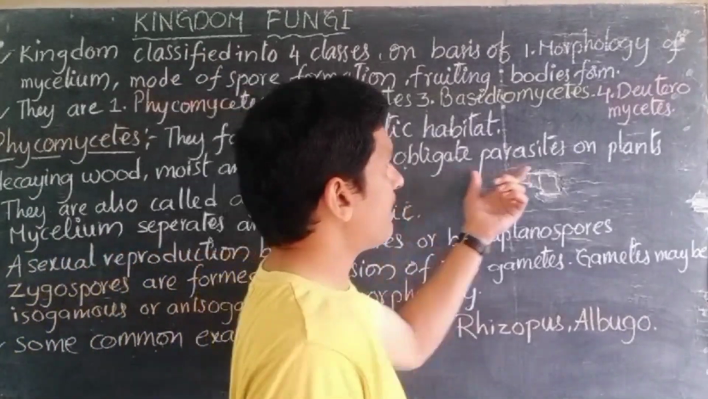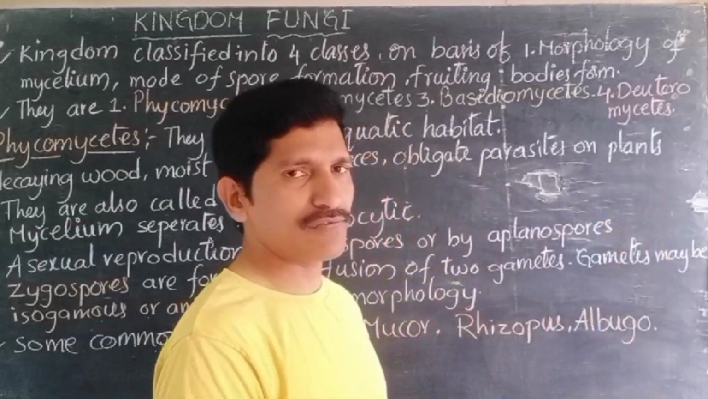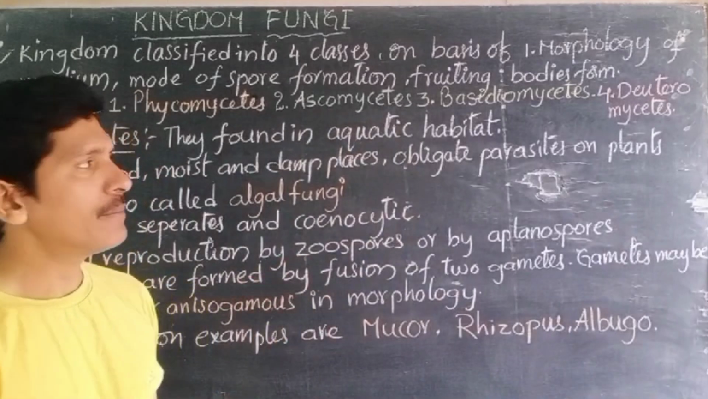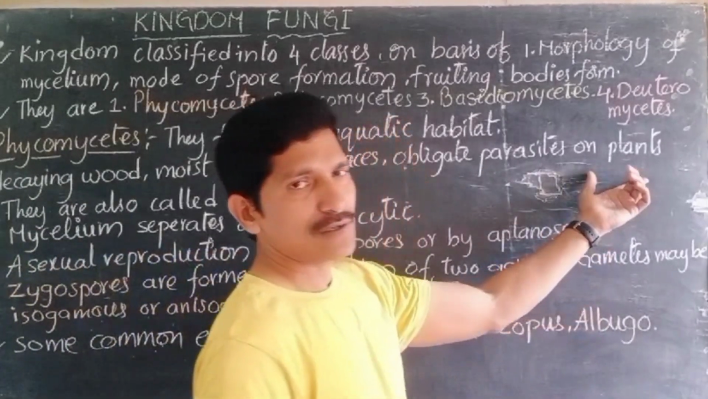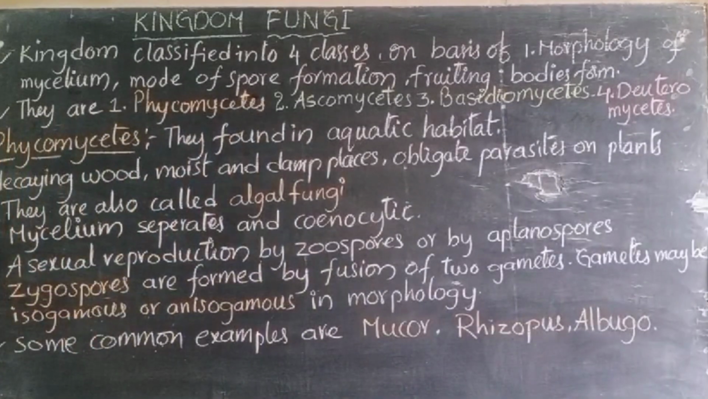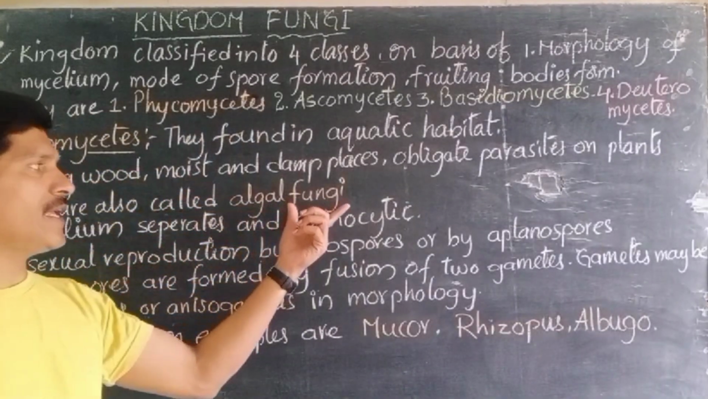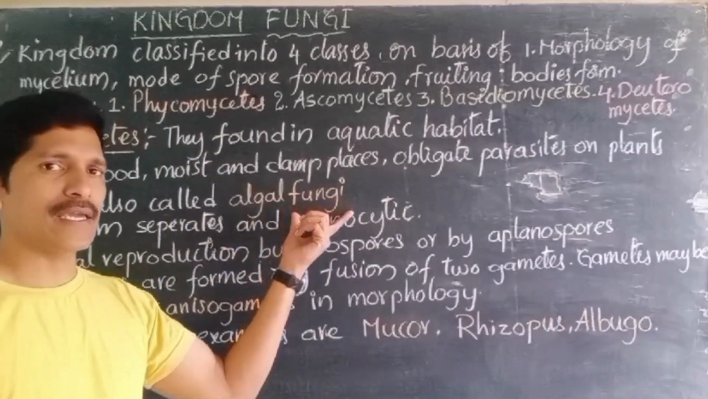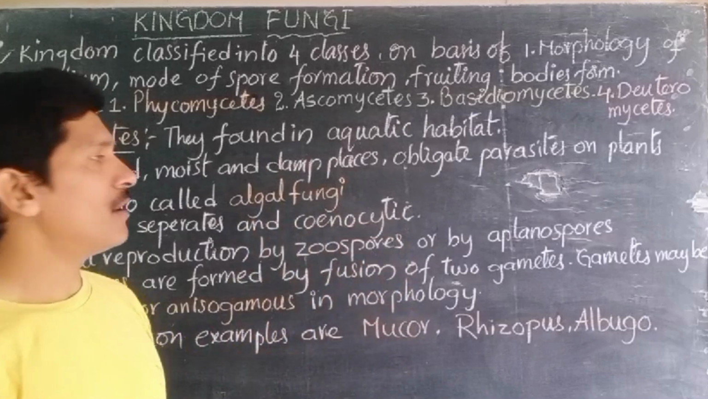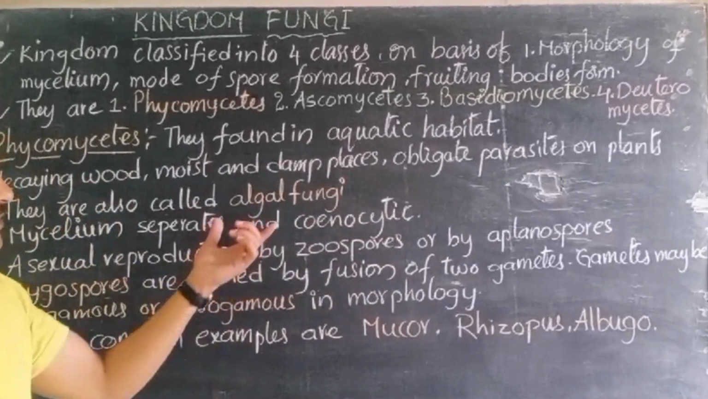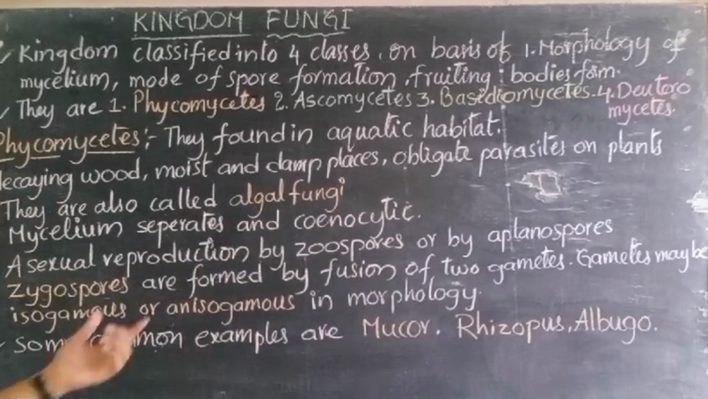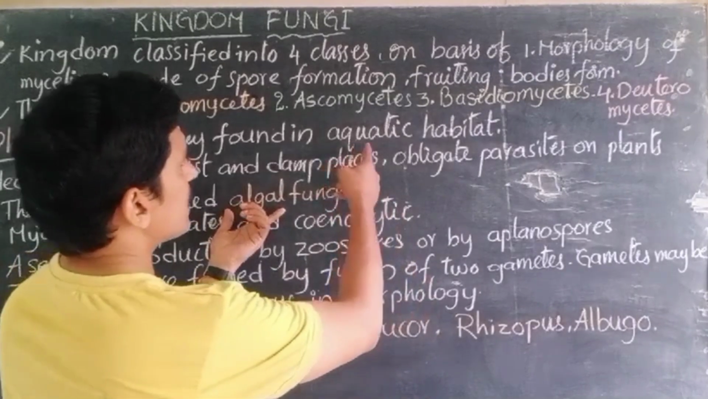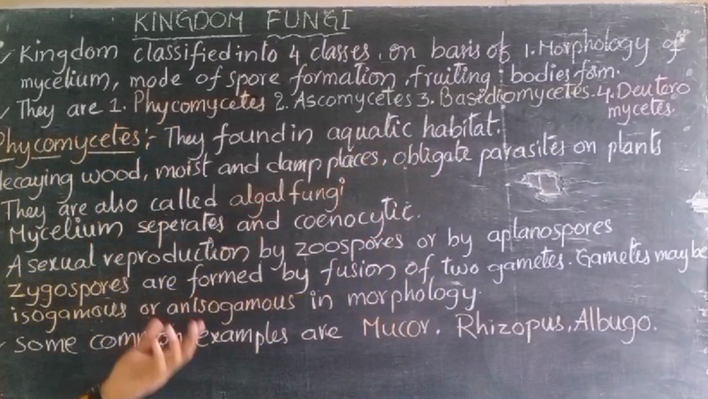Later, these are obligate parasites on plants also. They depend not only on dead and decaying matter but also on plants, as parasites. They are also called algal fungi. Another name of the Phycomycetes is algal fungi, right? Algae are organisms that prepare their own food, but these are also called algal fungi because algae are mostly present in water. So depending on the character, these are also aquatic habitats, so they are called algal fungi.